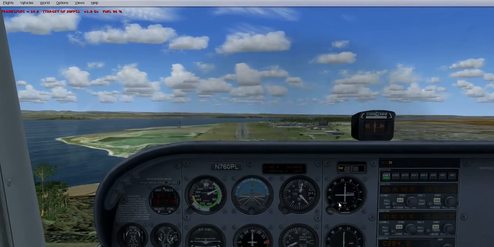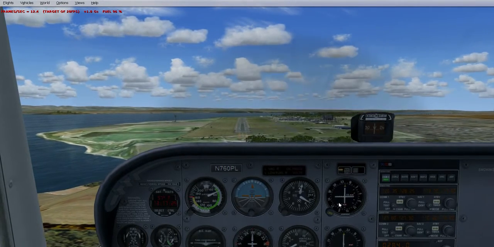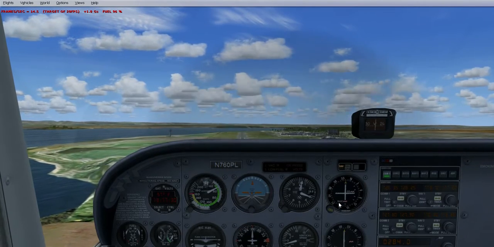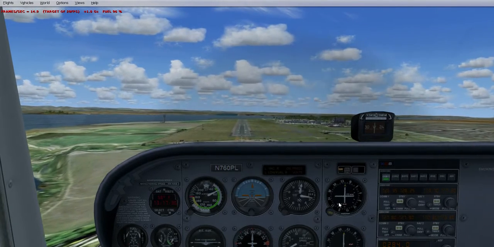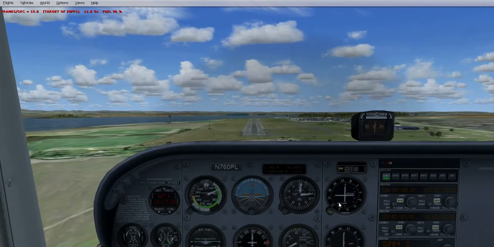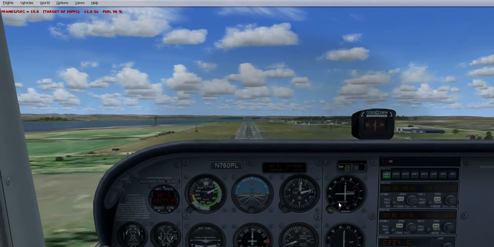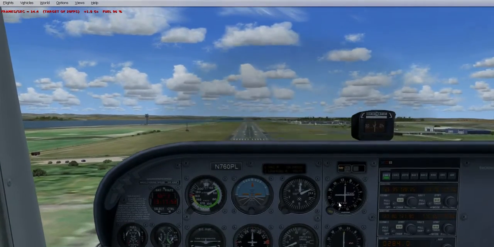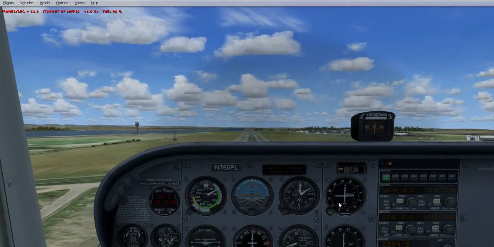Airspeed is slightly lower than I'd like. Try and keep it at 60, if possible.